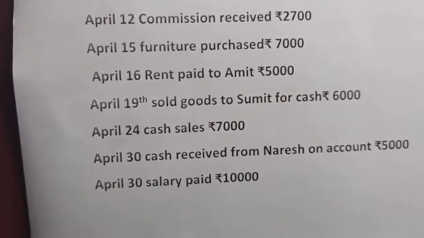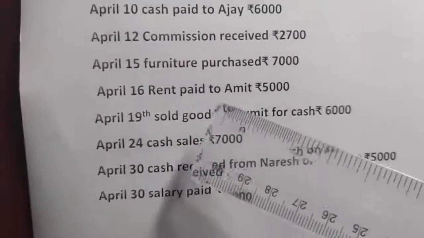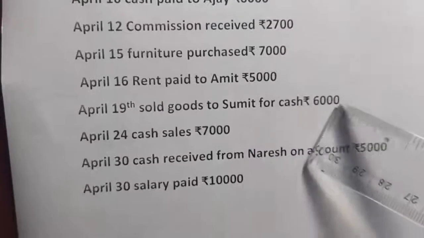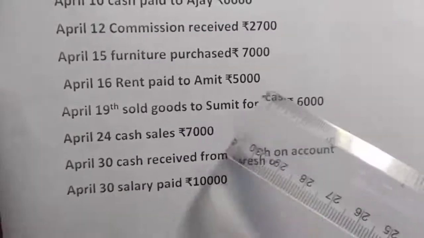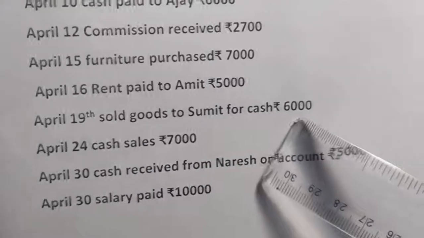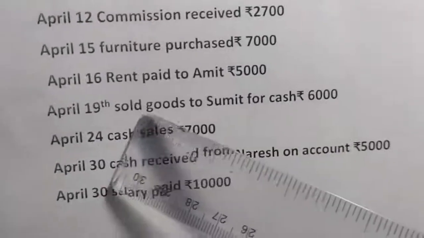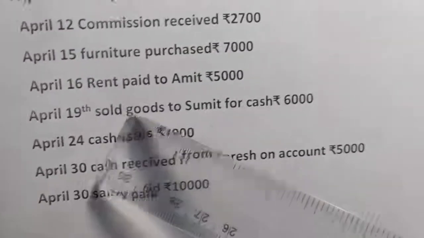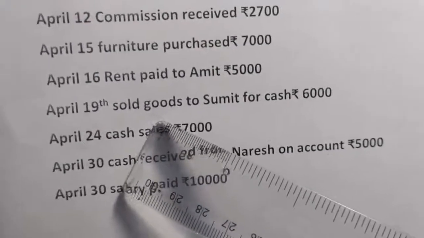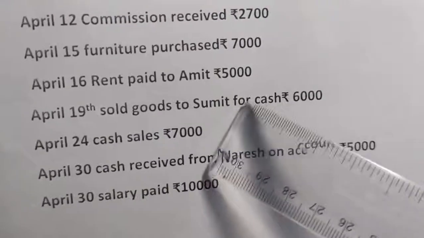Okay, now let's see the next question here. It is given goods sold to Sumit for cash. Here the name is also given and cash is also given, so we'll consider this as a cash transaction. So what will be our journal entry? Goods sold, that means one account affected is sales. Sales is credited. Another is cash, cash is coming in.